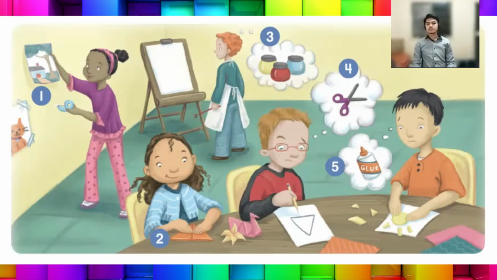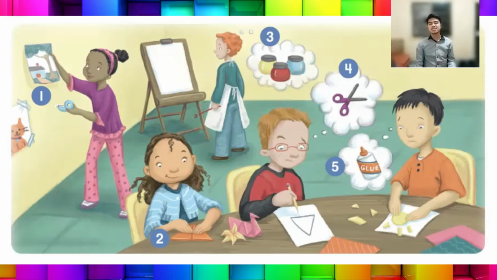She has some tape. He doesn't have any glue. She has some tape. She has some paper. He doesn't have any paint. He doesn't have any scissors. He doesn't have any glue.